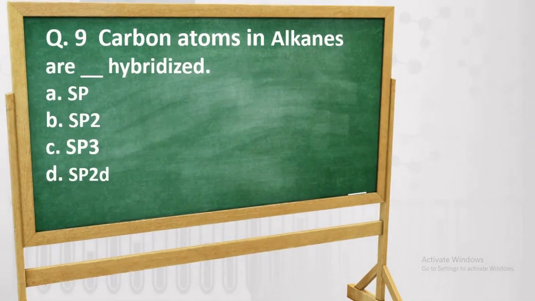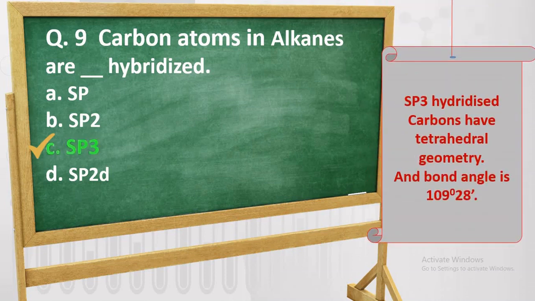Next question. Carbon atoms in alkanes are hybridized: A, sp, B, sp2, C, sp3, D, sp2d. They are sp3 hybridized. The sp3 hybridized carbon has tetrahedral geometry and the bond angle is 109 degree 28 minutes.